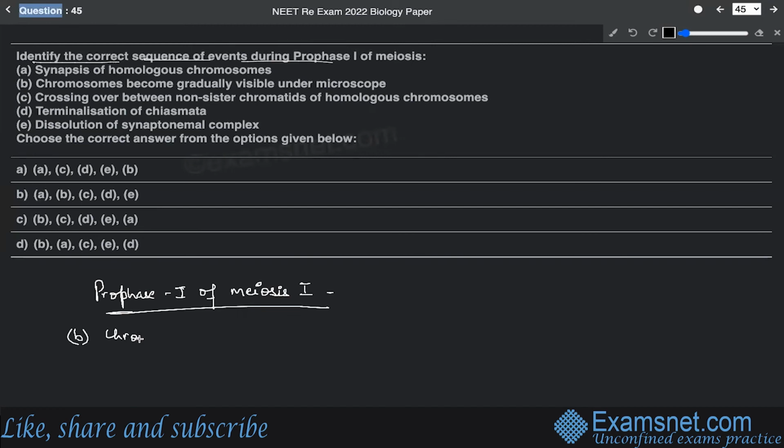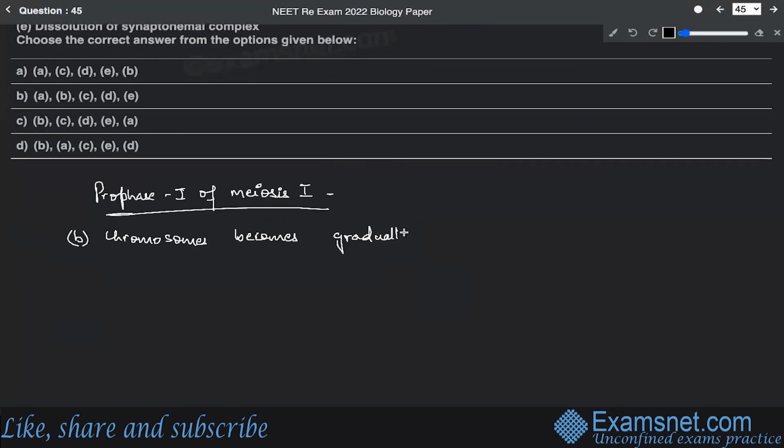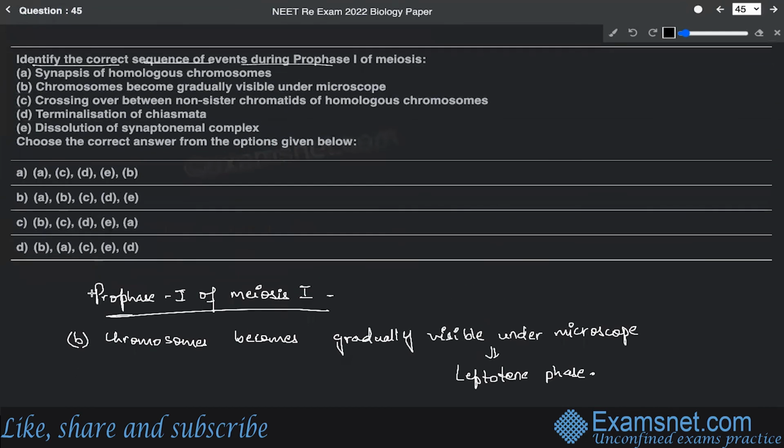That means chromosomes become gradually visible under the microscope. This is an event which occurs during the leptotene phase. That's why this is the first one. So B will be the first option.